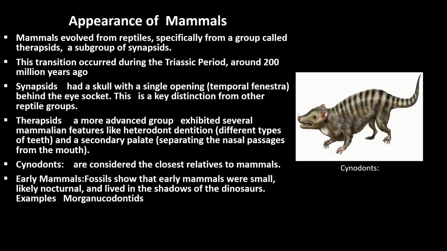Besides these, cynodonts, which are close relatives of mammals, were shown in the picture. These early mammal fossils show that they were very small, nocturnal, and lived in the shadows of dinosaurs. Main examples of these early mammals are Morganucodon and Kuehneotherium. So this is all about the steps in the vertebrate evolution of mammals.